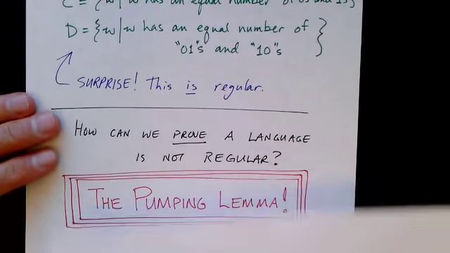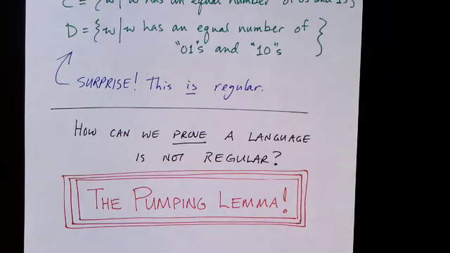So how can we prove that a language is not regular? Well, we're going to introduce a key technique in this video called the pumping lemma. There are two versions of the pumping lemma. One is for regular languages, and one is for context-free languages, which we'll look at in later videos. What we're concerned with here is the pumping lemma for regular languages. So just be aware that there's another pumping lemma for context-free languages. This one's a bit simpler and probably the best place to start. And in a later video, we'll get to the other pumping lemma.